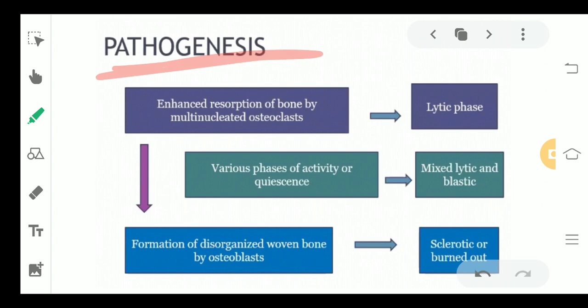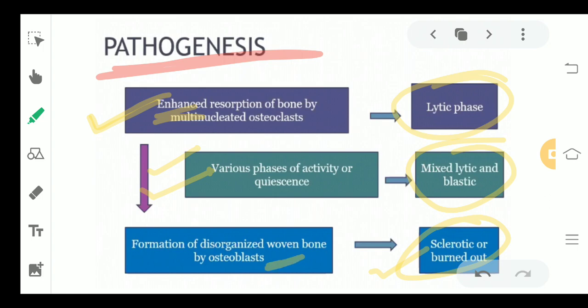Coming to the pathogenesis, how is this whole thing happening? If you see, we have divided this whole process of osteitis deformans into three phases: the lytic phase, the mixed phase and the burned out phase. So in the lytic phase, there is a continuous resorption. The resorption of the bone, that is the destroying of the bone, is being enhanced in this stage. Now in the mixed lytic and blastic stage, there is going to be destruction of the bone as well as formation of the bone. In the last phase, that is the sclerotic or the burned out phase, what we are going to see is hyperformation of the bone, that is the woven bone, by the osteoblasts.